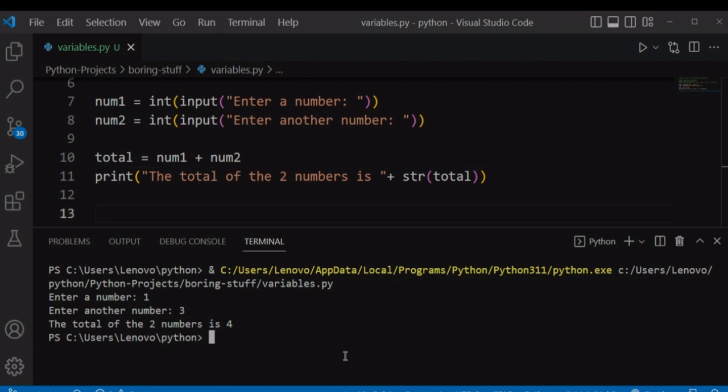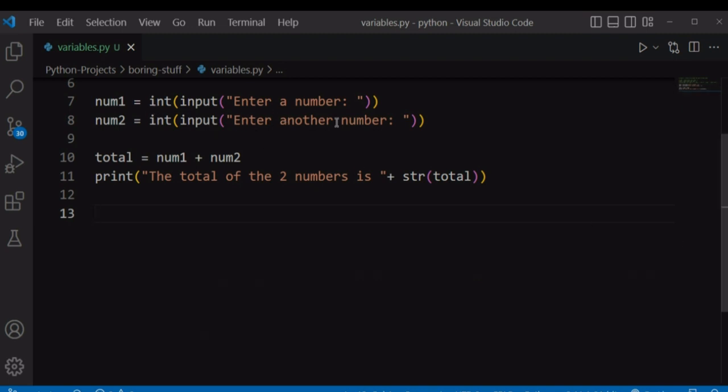And the point of this calculator program was for you to learn that any input value will be by default a string, even if you have entered a digit in the prompt, and you will have to convert it from a string into an integer using the int method if you want to work with it as a number. Let's say you have entered a 3 in the prompt, so this 3 will be by default a string, and you will have to convert it into an integer using the int method. And by that you will have a 3, which is a whole number.